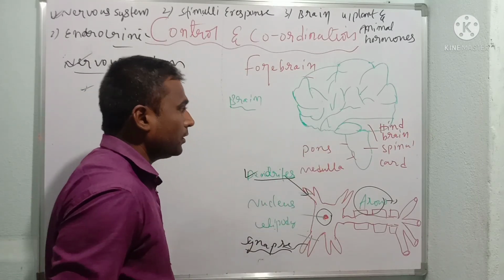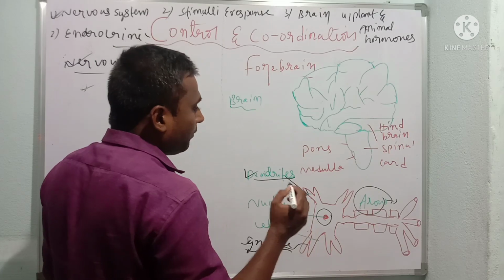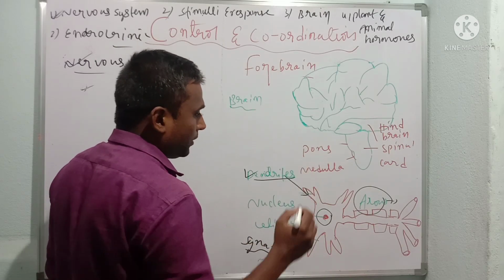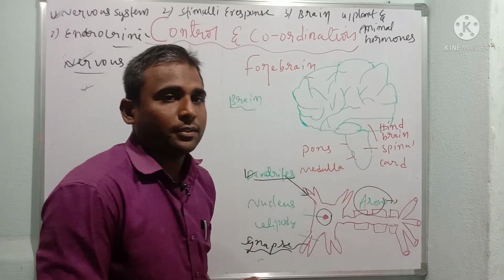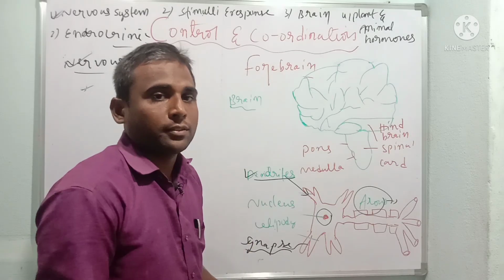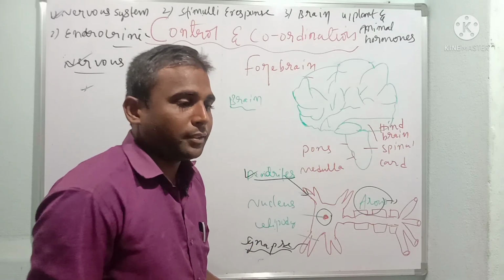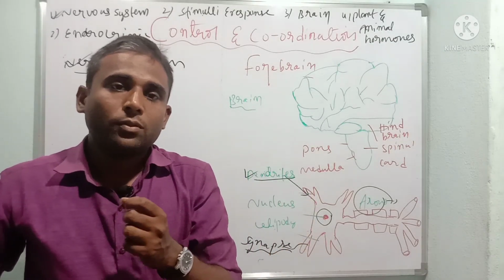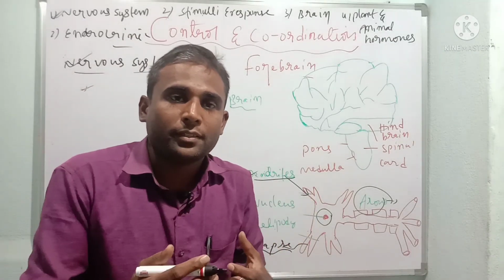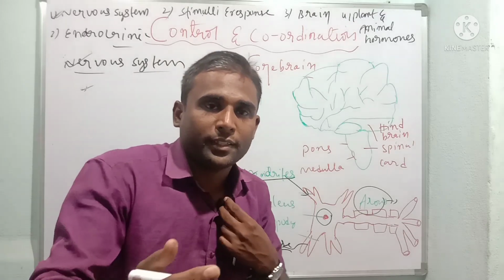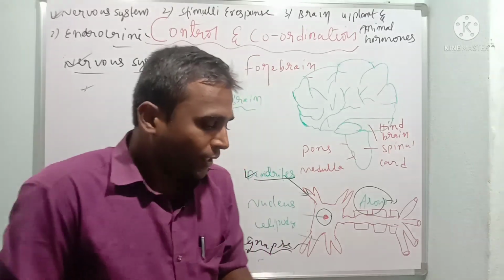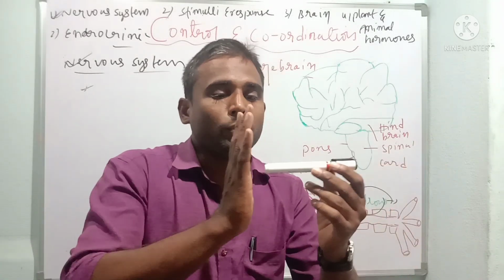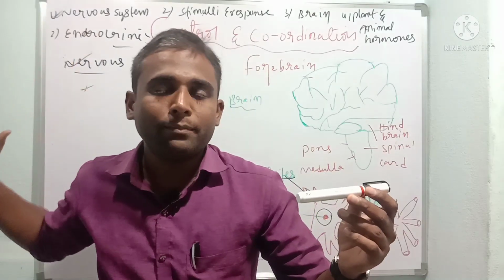We understood. So now we come to a very important point. If I touch hot objects, what is going to take place? What happens when I touch hot things? Suddenly I remove the hand. Why? How does it take place? Let us understand within 2 minutes. Now for example, imagine this is the fire. I touch it, then suddenly I remove my hand.